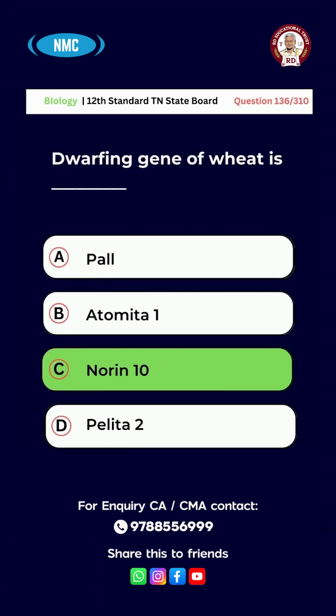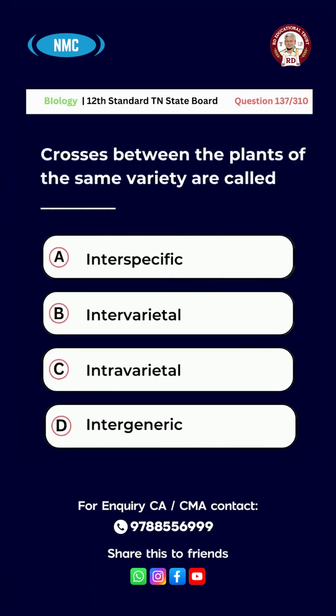Question number 136. Dwarfing gene of wheat is A, PAL, B, Atomita 1, C, Norin 10, D, Pelita 2. And the right answer is option C, Norin 10. Question number 137. Crosses between the plants of the same variety are called option A, Interspecific, B, Intervarietal, C, Intravarietal, D, Intergeneric. And the right answer is option C, Intravarietal.